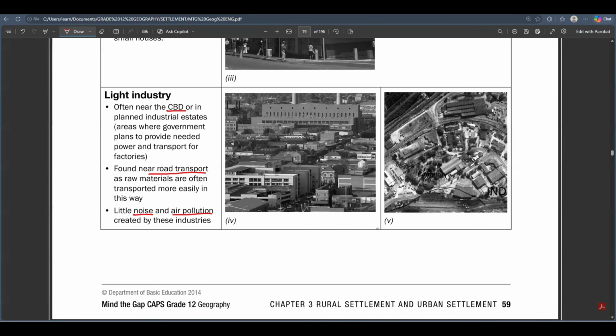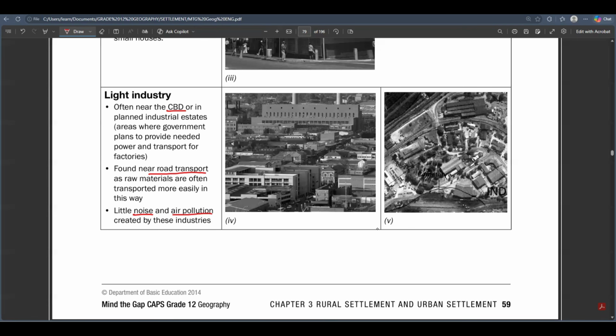If you go to a place where they are sewing some clothes, you will never hear a lot of noise. There's no noise pollution caused by those people. You won't even know that they exist until you get to them. They don't occupy a lot of space. They just need a smaller space to be able to manufacture whatever it is that they are manufacturing.